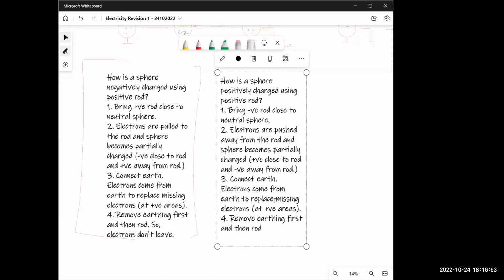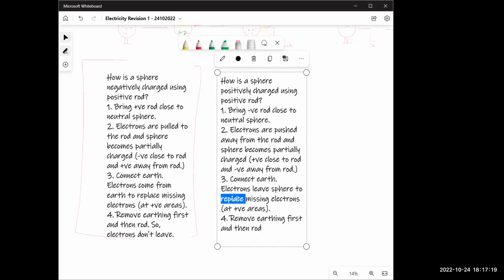Electrons are pushed away from the rod and the sphere becomes partially charged. Positive close to the rod and negative away from the rod. All right, stop. Now connect earth, electrons leave the sphere. Why do they leave the sphere?